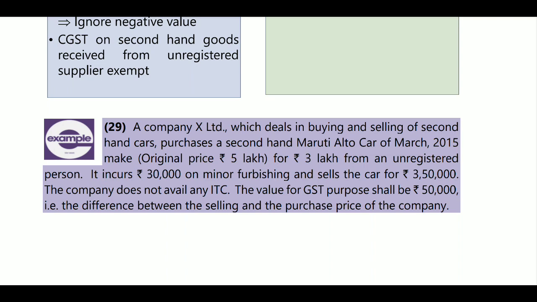It was purchased from an unregistered person for 3 lakhs, and the same was sold after minor fabrication for 3 lakh 50. The supply of the car to the company for 3 lakhs shall be exempted, up to 3 lakhs, because the supply was from an unregistered person. The supply of the same by the company to its customers for 3.5 lakhs shall be taxable.